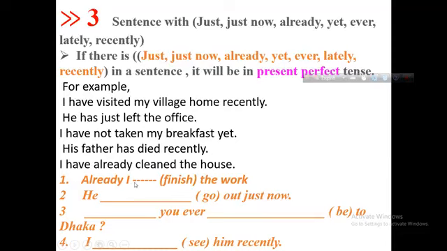Already I, in the bracket, finish the work. Already is the indicator, so you have to make it present perfect tense. Already I have finished the work. He go out just now. Just now is the indicator, so you have to make it present perfect tense. In the same way, the last two.